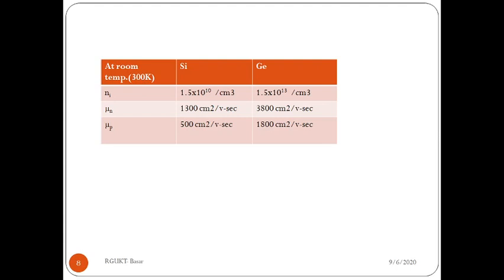Here it is 1300 and the mobility of hole is only 500 centimeter square per volt second. In germanium, the mobility of electron is 3800 and the mobility of hole is 1800. So from this we can say the mobility of electron in any material is more compared to the mobility of holes.